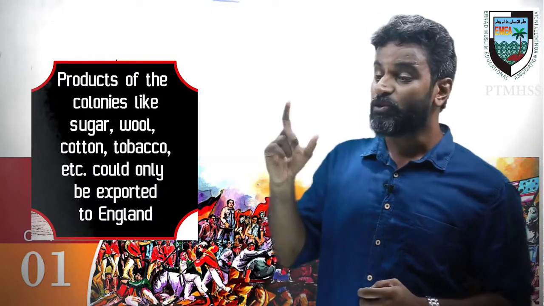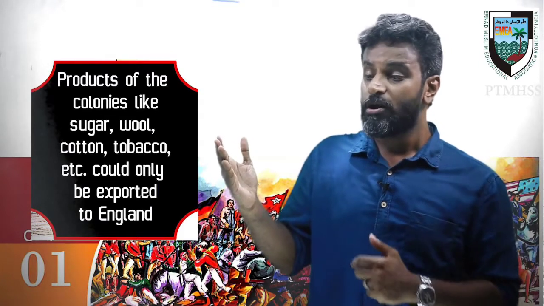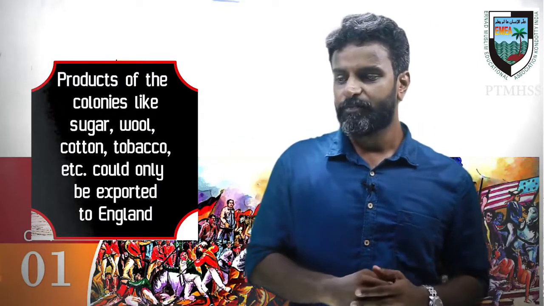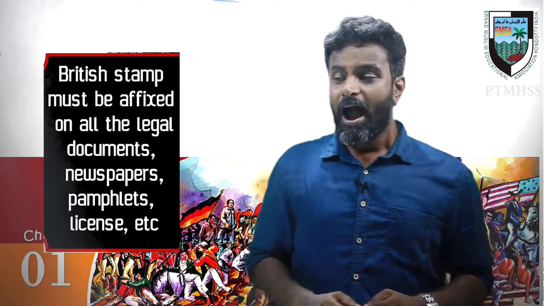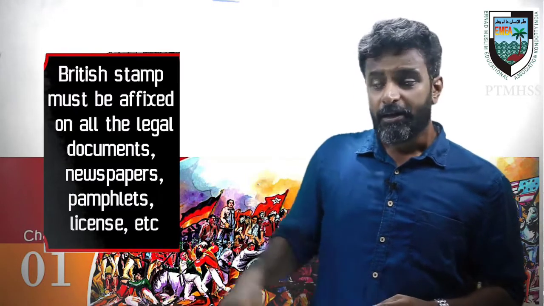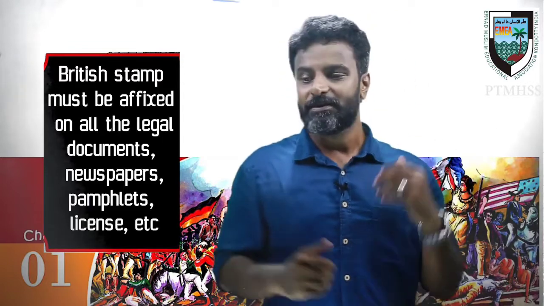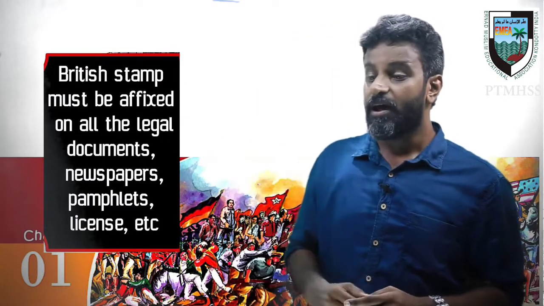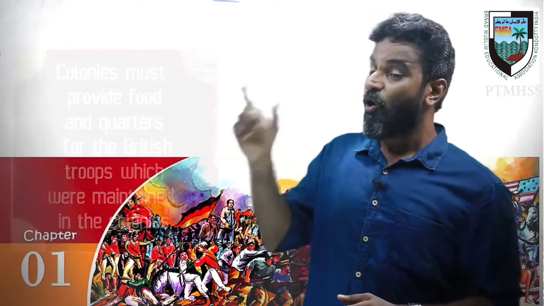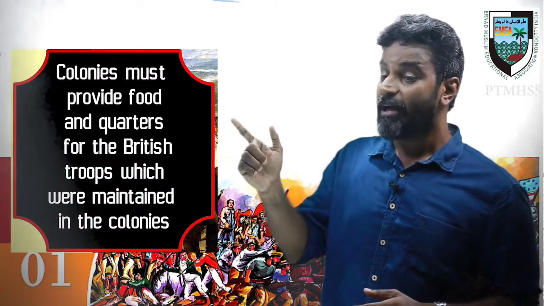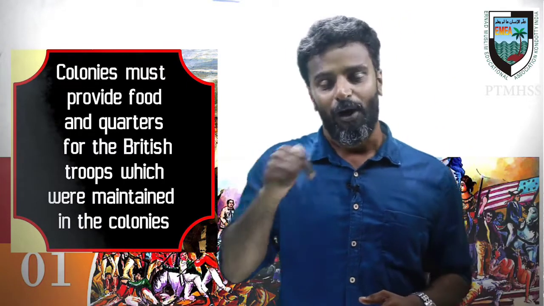The second one is that products like sugar, wool, cotton, tobacco, etc. could only be exported to England. The third one is that the British stamp must be affixed on all legal newspapers, pamphlets, licenses, etc. Another law was that the colonies must provide food and quarters for the British troops maintained in the colonies.